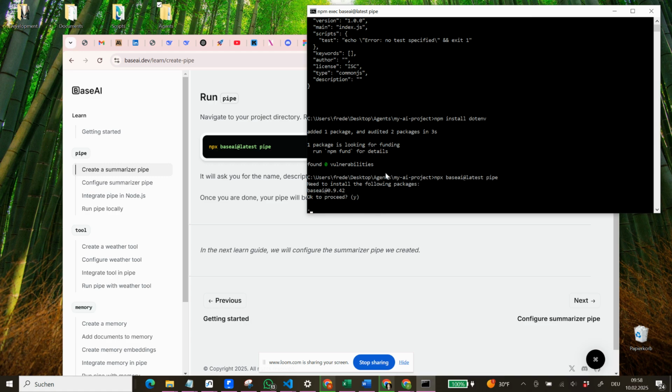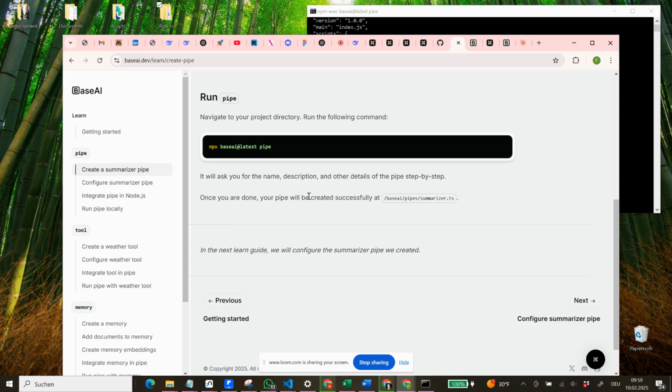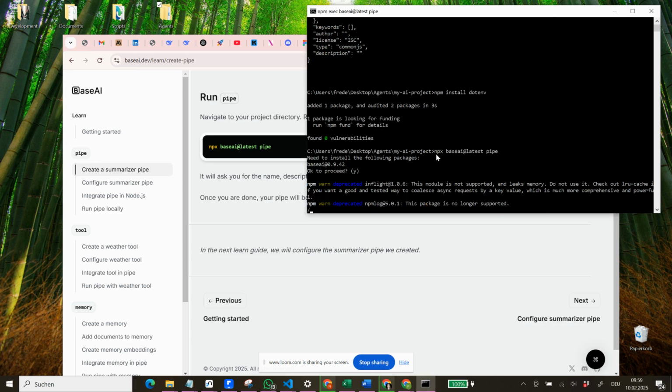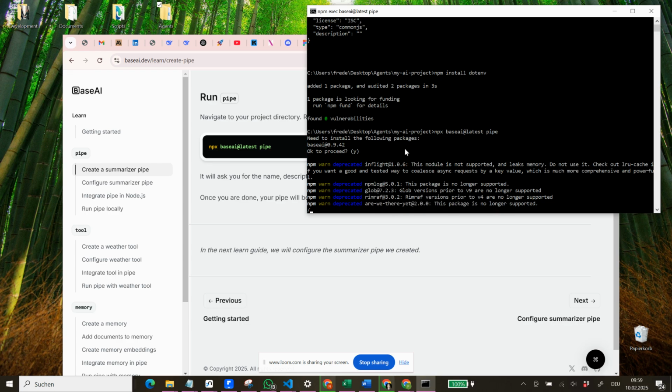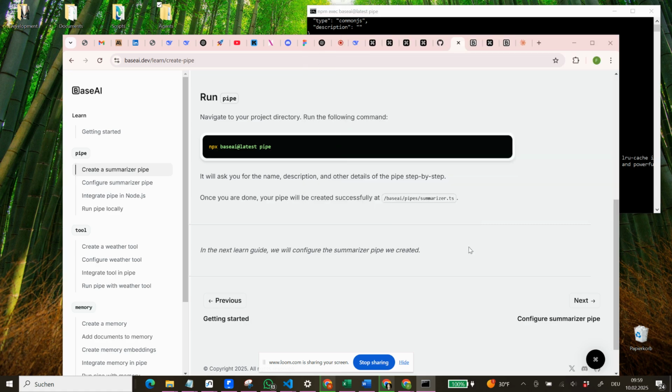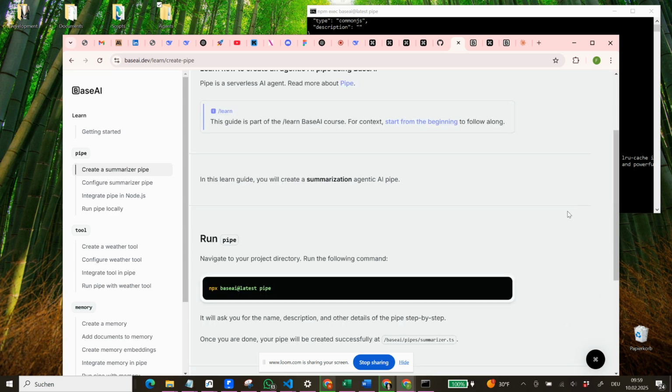I think it already did that. So it will need to install these. It says once you're done, your pipe will be created successfully at base AI pipe summarizer.ts. That's interesting because I have no idea how it does that. But let's see what it does. So it now creates some of these npm packages. Base AI pipe summarizer. So maybe it creates this automatically. But I think we have to configure this one then, and we will see what will be happening.